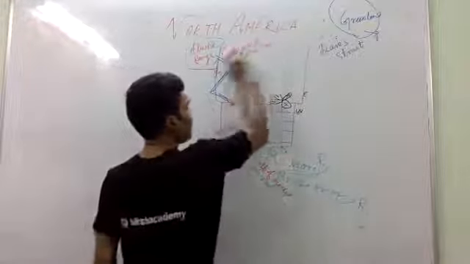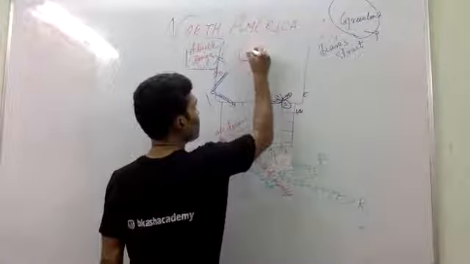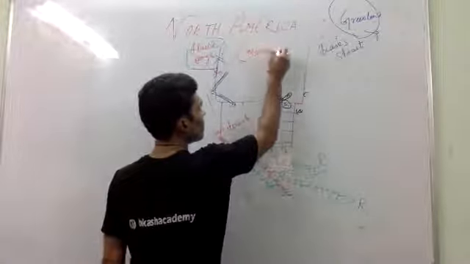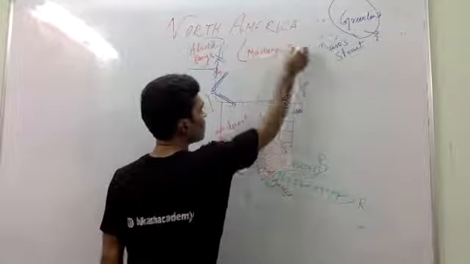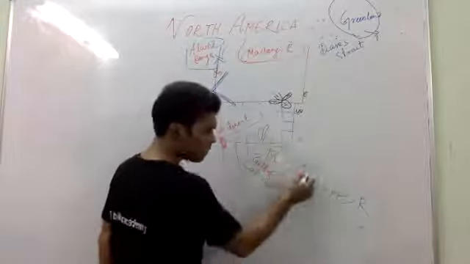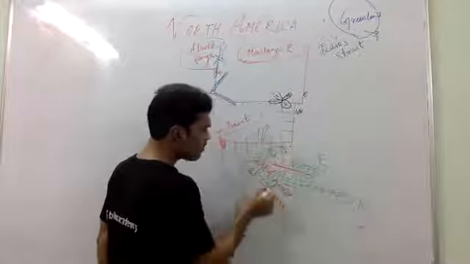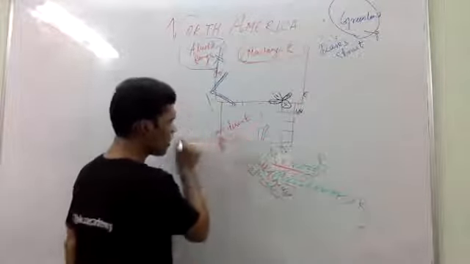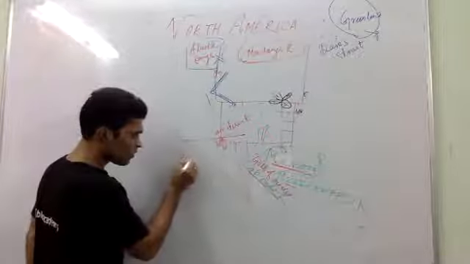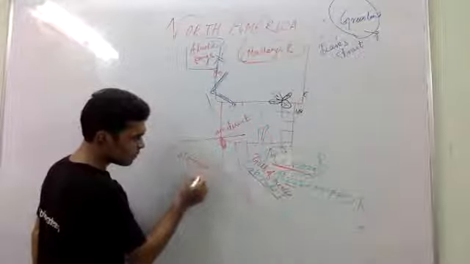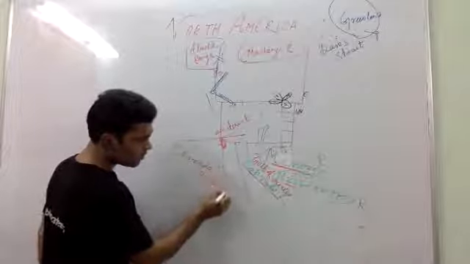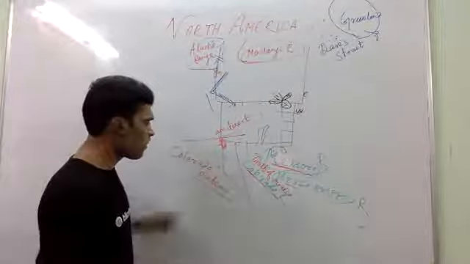And for Canada, you will remember one river, Mackenzie River. This river is also very important. And here the Mississippi and Missouri, and also Colorado River. And here you will find Colorado Plateau. This plateau is very important. They may ask you in which area the Colorado Plateau is located.